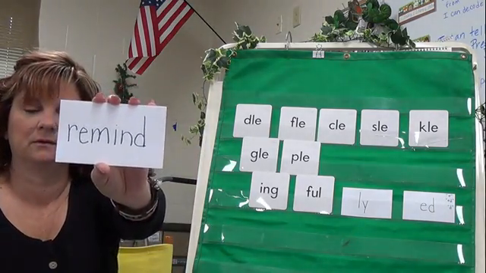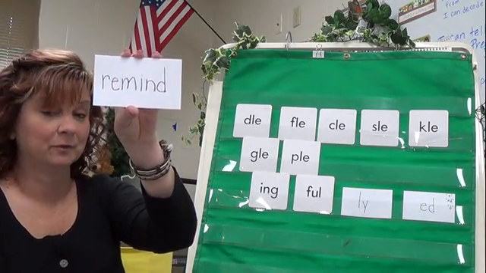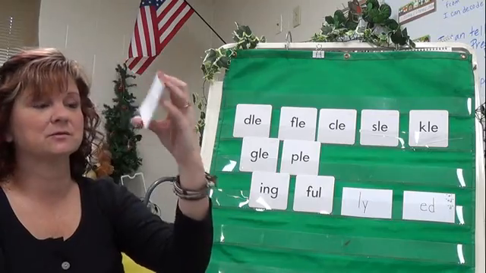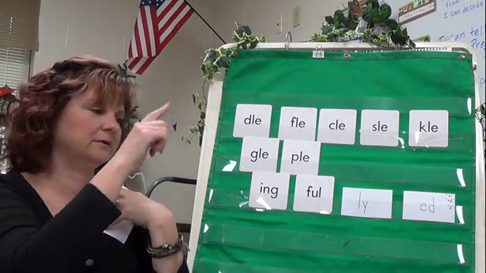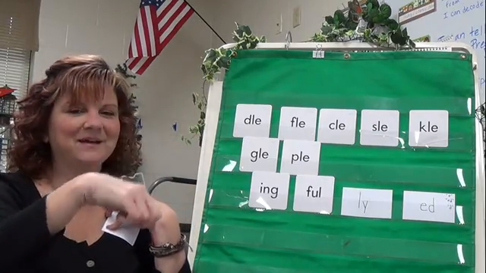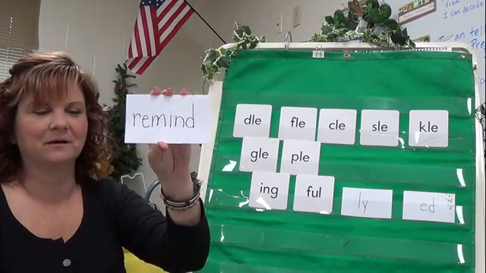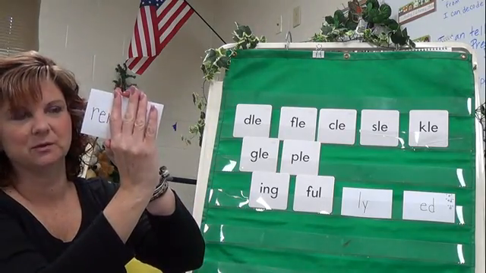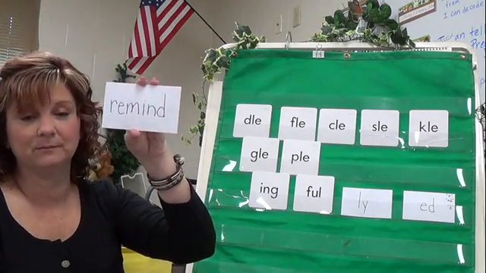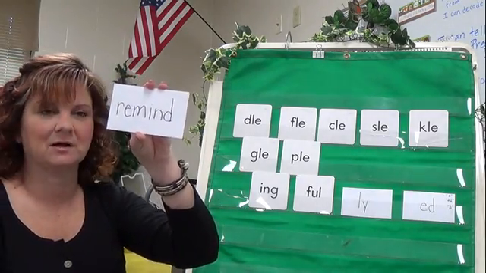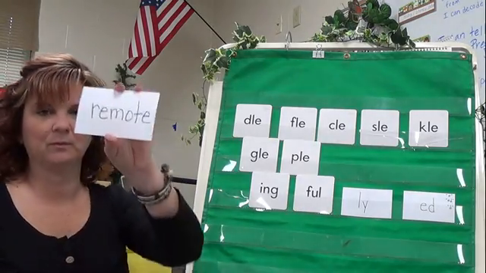How about this one? Got it? All right, so you have re. Then you have the last one. Now remember, it's just like kind. If it doesn't make sense to do the short sound, you got to try the long sound. Okay. R-E-M-I-N-D. Remind. I had to remind myself what the word was. I forgot already. All right. So you have re, which means do it over again, and then mind. Now remind wouldn't make any sense. So you have to try the long I. Remind. Good job.